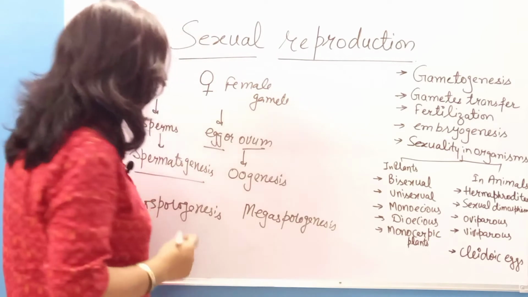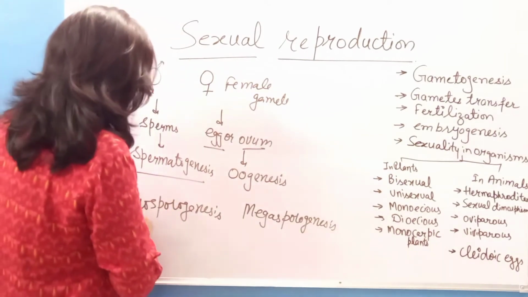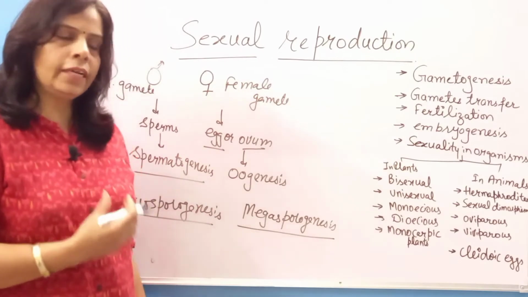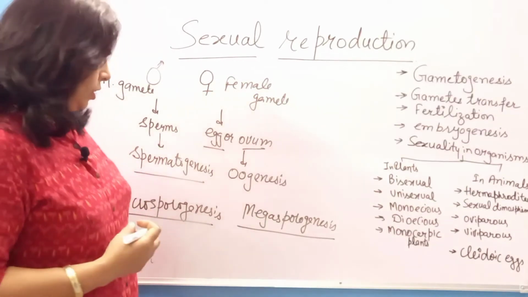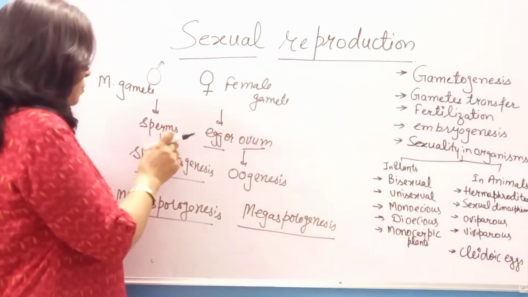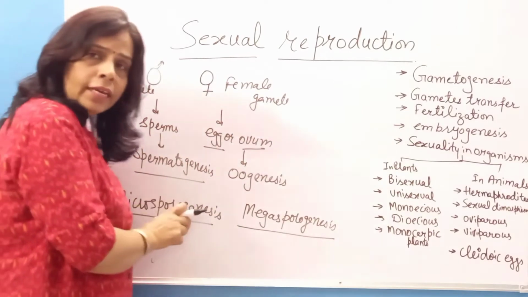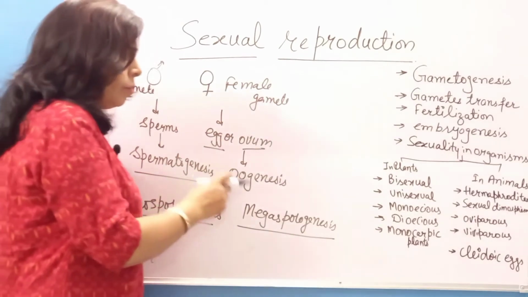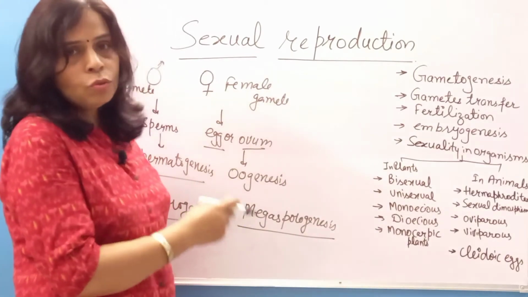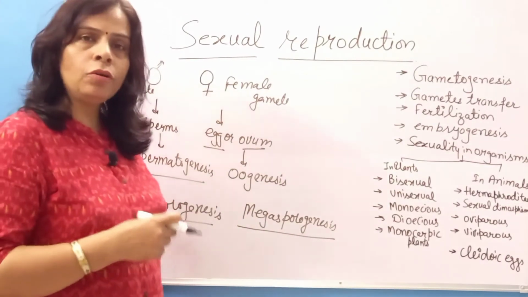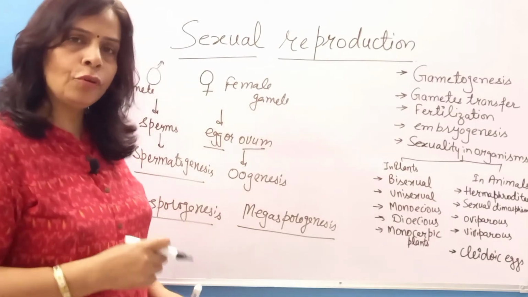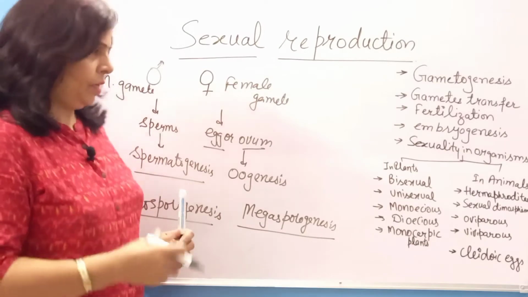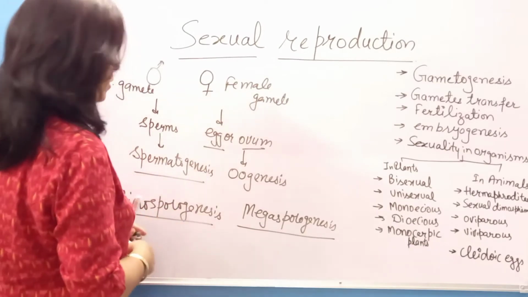This video is just a little introductory outline of the chapter. Details we are doing in the further chapters. Oogenesis and spermatogenesis are in human beings.